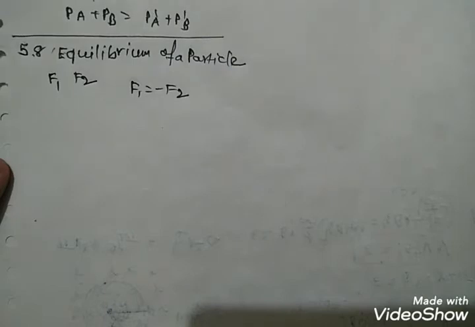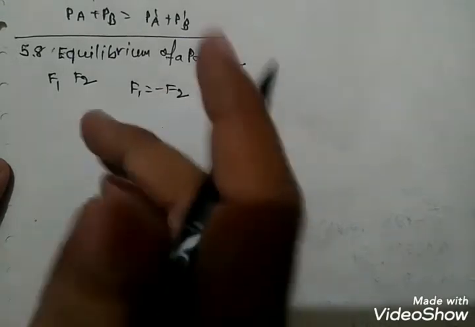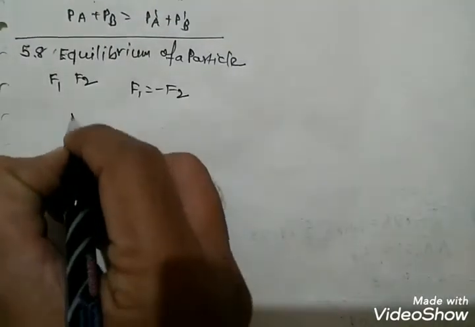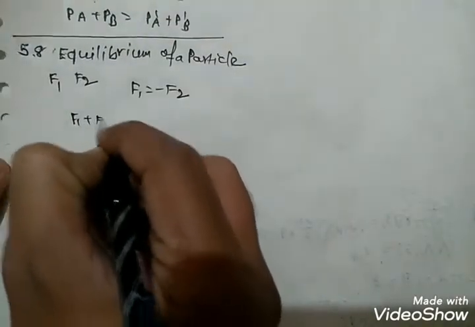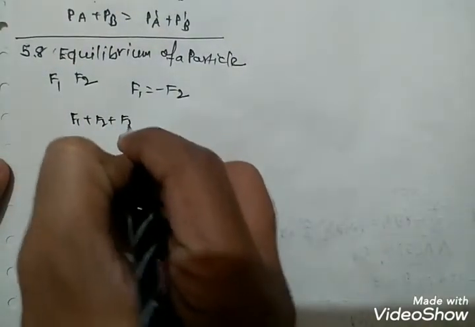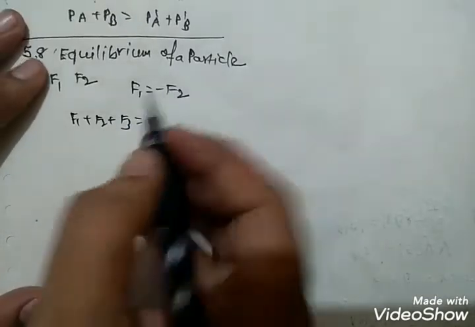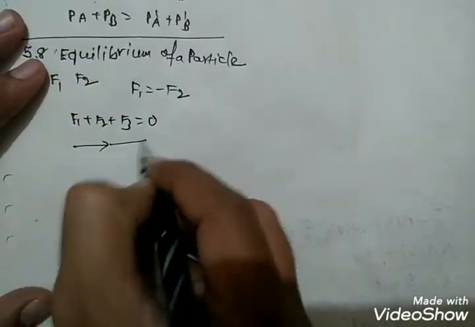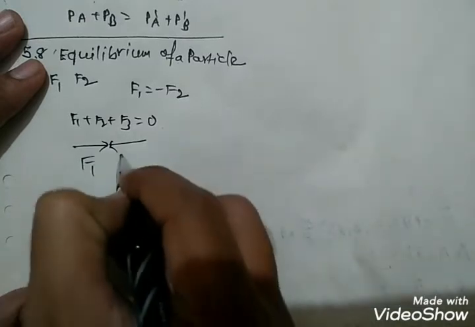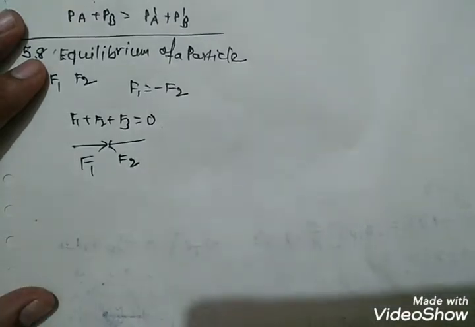Equilibrium under three concurrent forces F1, F2 and F3 requires that the vector sum of these three forces is 0, which means F1 plus F2 plus F3 is equal to 0. The first case is F1 and F2 equal and opposite in direction.